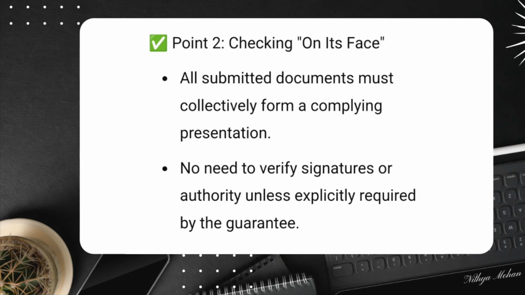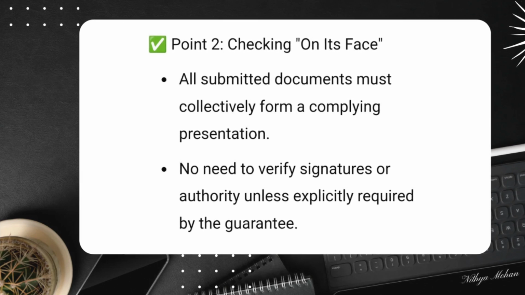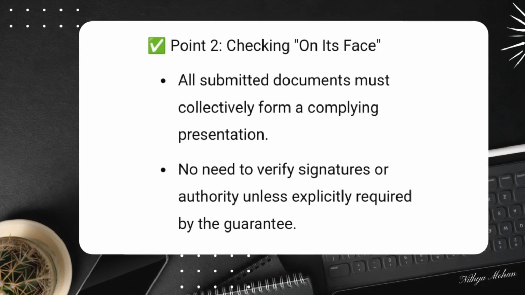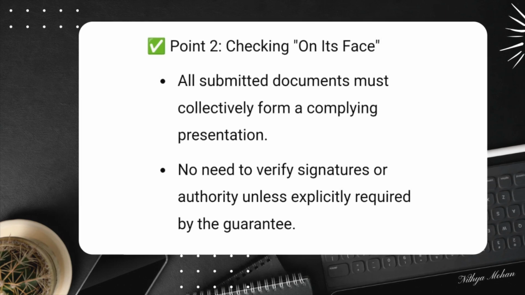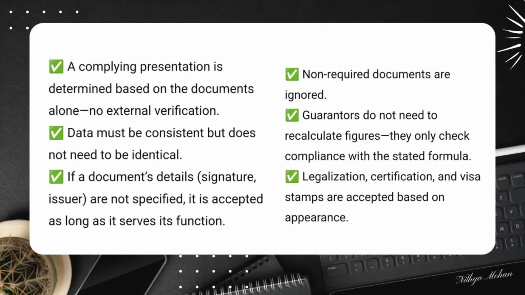Lastly, Article 19F covers legalized, certified, or visaed documents. If a guarantee requires a document to be legalized, visaed, or certified, the guarantor must accept any mark, stamp, or label that appears to meet this requirement. For example, if a document is required to be certified by the Chamber of Commerce, the guarantor must accept any stamp or mark that appears authentic, even if the specific words "certified by Chamber of Commerce" are missing. This rule prevents unnecessary rejections due to minor formatting differences.